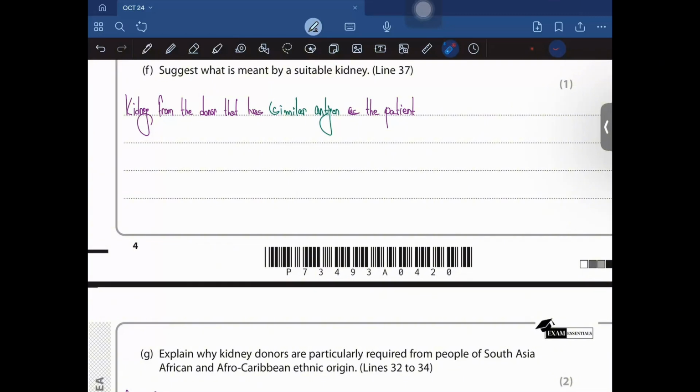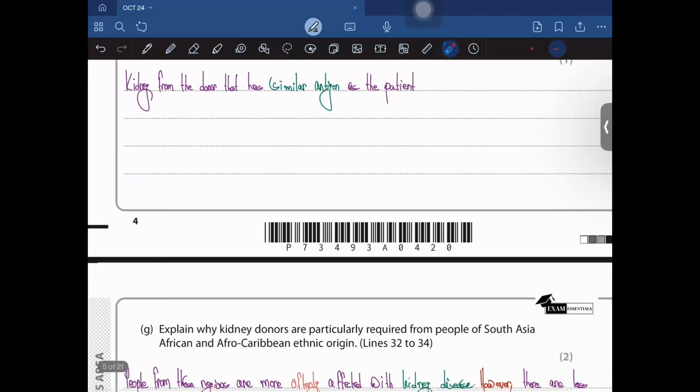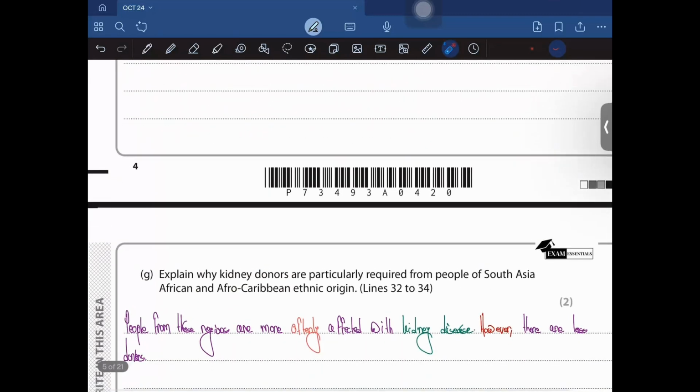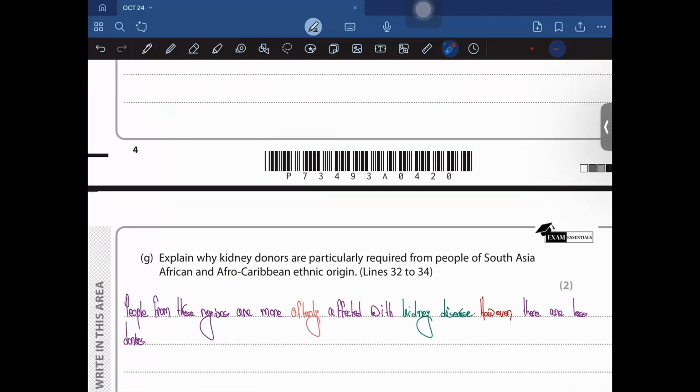I have said over there that there's a high proportion of kidney disease in the people of these regions, and there are fewer donors over there, right? So yeah, people from these regions are often affected with kidney diseases. However, there are fewer donors.